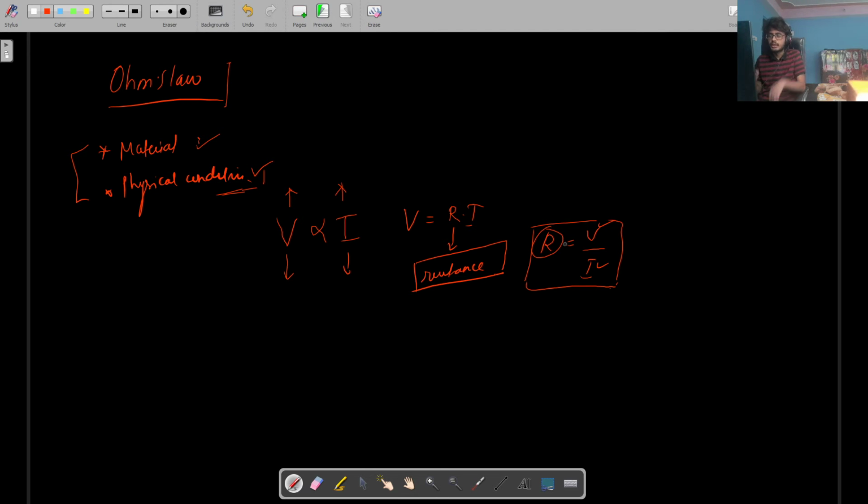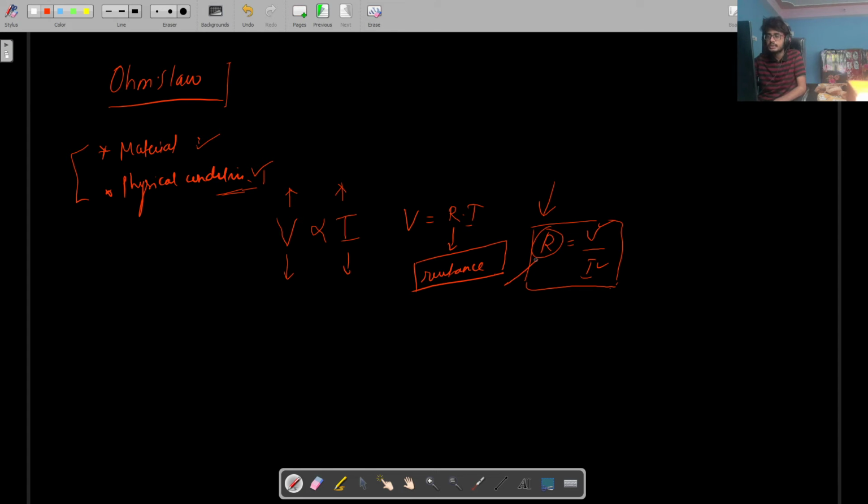Okay, so when you increase the voltage, there might be a possibility that the resistance of the conductor increases, right? I mean the heat of the conductor increases, it starts heating up, like a heater coil. So when you supply 220 volt, let's say 10 ampere, 50 hertz supply to a heater coil, what will that cause? That will make the heater coil heat up, right? So in that case, the resistance might increase. Resistance will increase, right? But in all other cases, voltage and current will not affect the resistance.